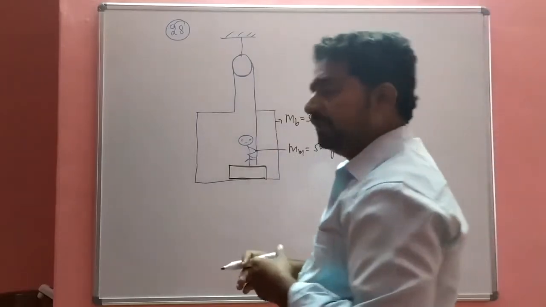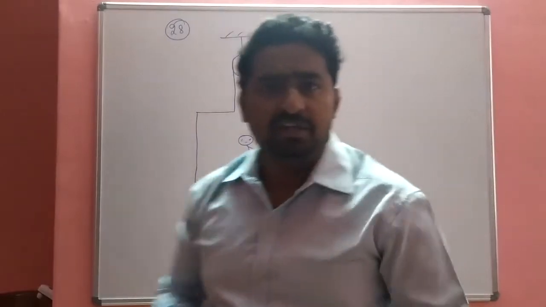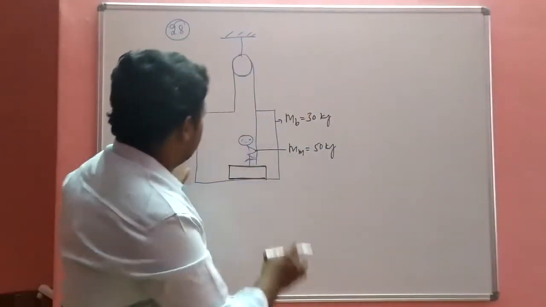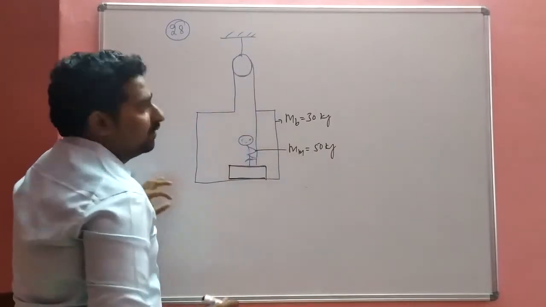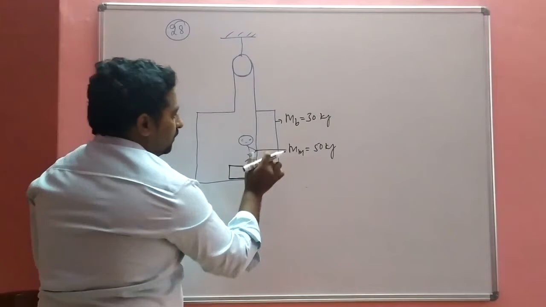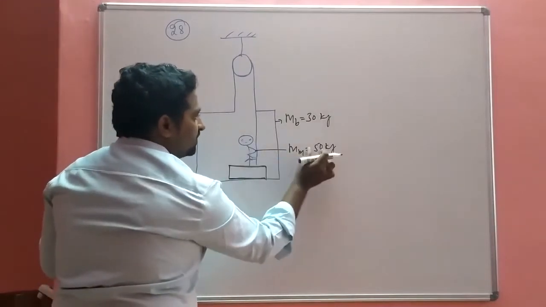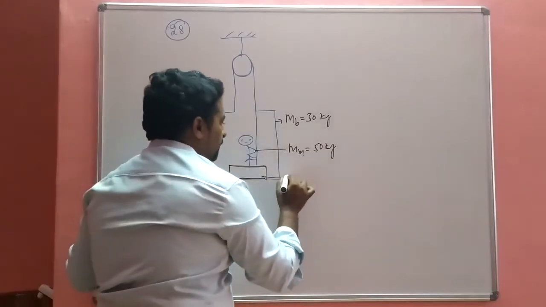Okay, problem 28. This is the man. The man is standing inside the box, and the box is hanged from the pulley. The mass of the box is 30 kg. The mass of the man is 50 kg. The man is standing on the weighing machine.